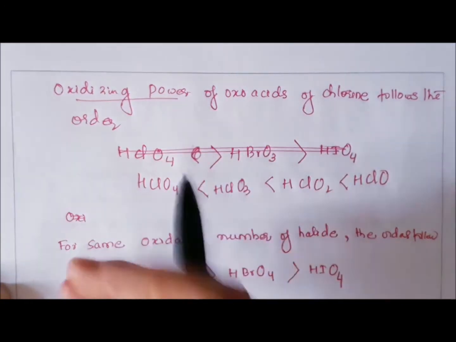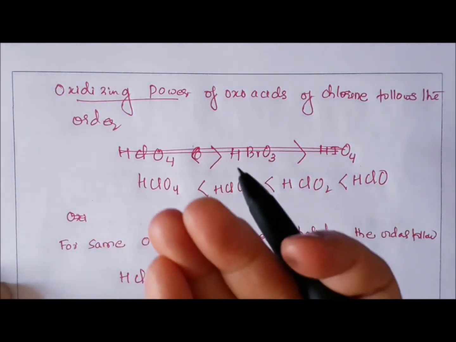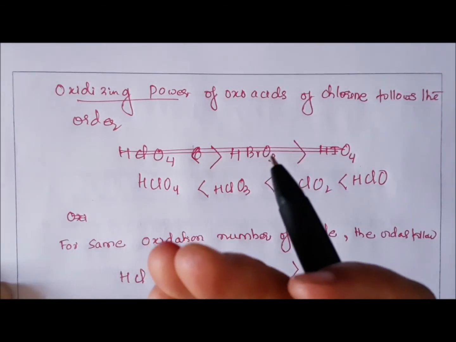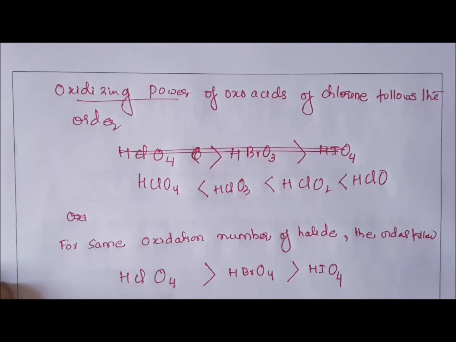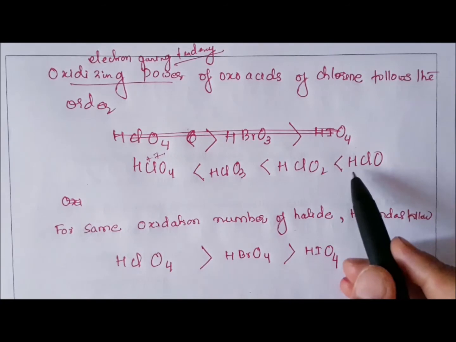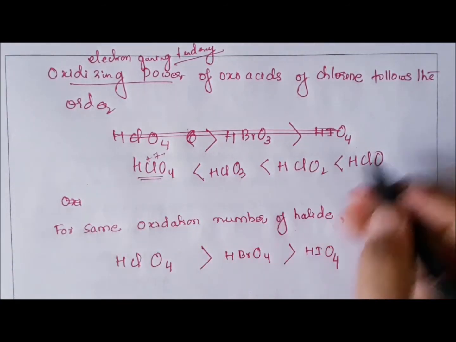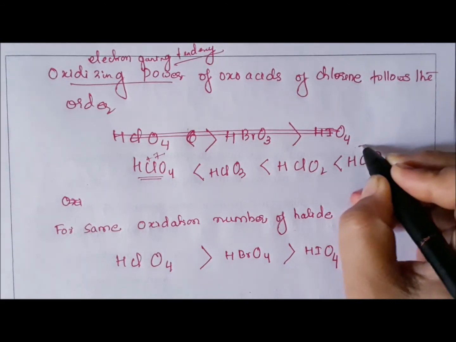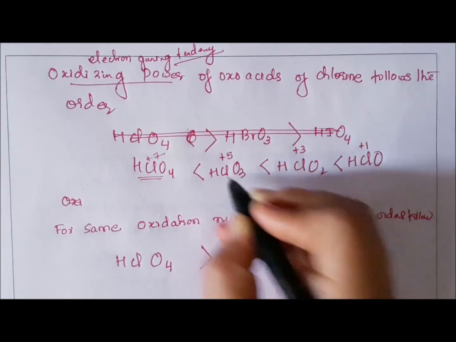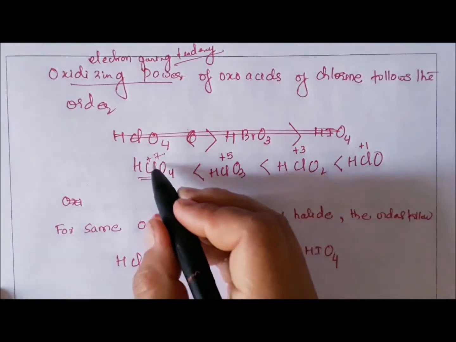It is the property to oxidize another element by taking its electrons. If you see the oxidation numbers, here it is +1, then +3, then +5, and here the oxidation number of chlorine is +7.